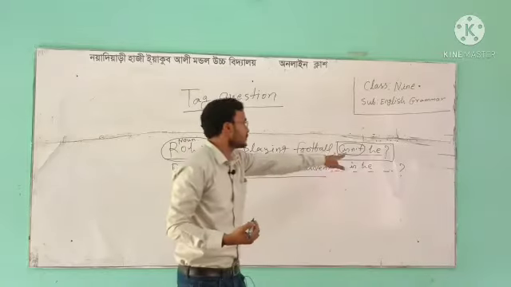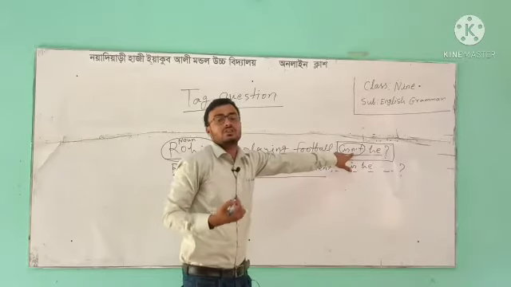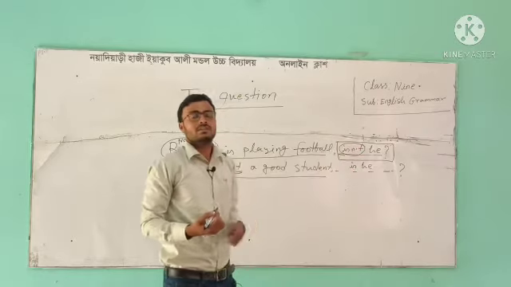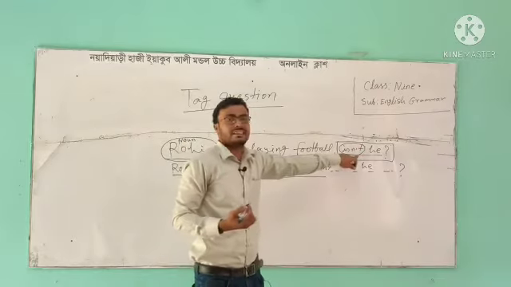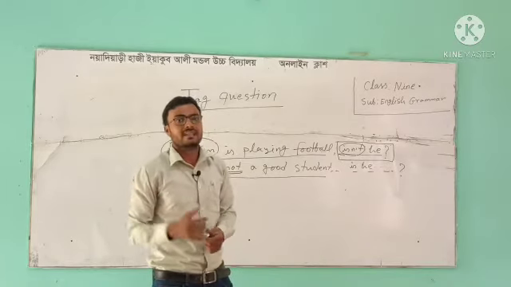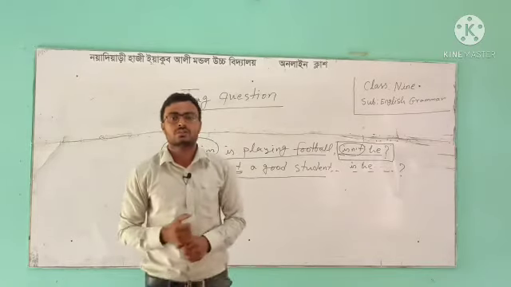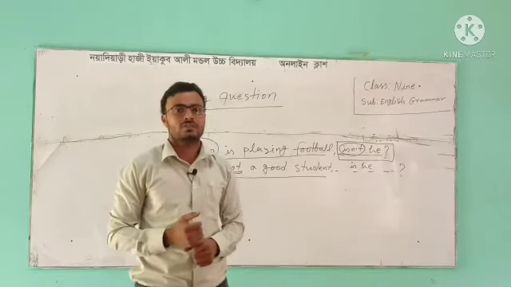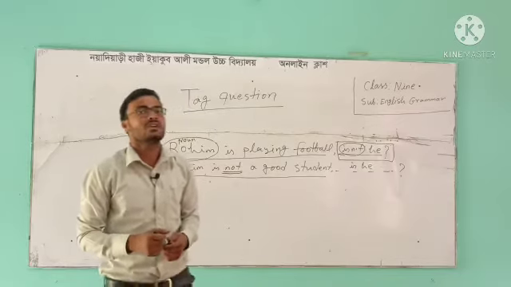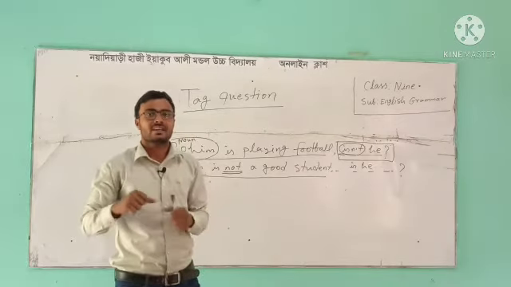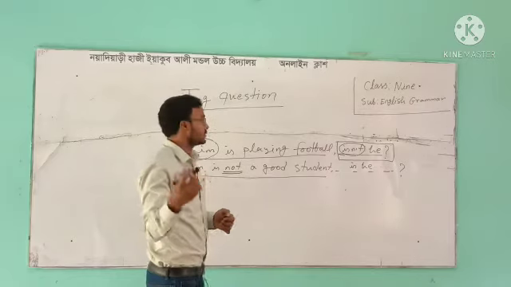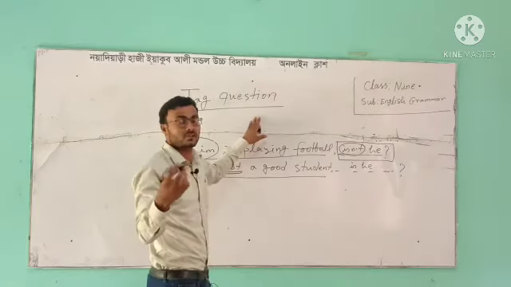Look at the verb here. Isn't, that is, is not, becomes isn't, because when we make tag questions, we need to use the contracted form of the auxiliary verb. That means the short form of the auxiliary verb, so "is not" becomes "isn't". This is important when we make tag questions.